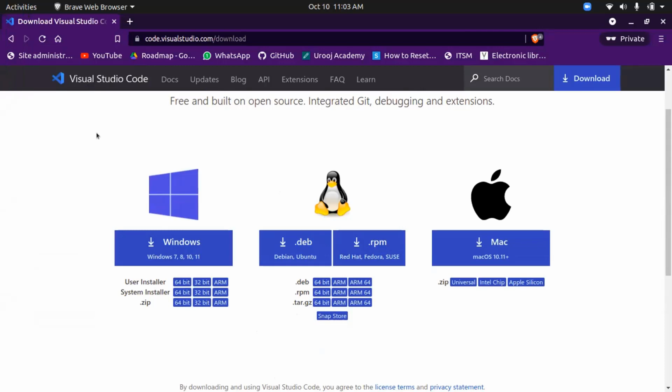Can you please show how to install it on Windows if you have another PC or system with Windows? Okay, wait a minute.